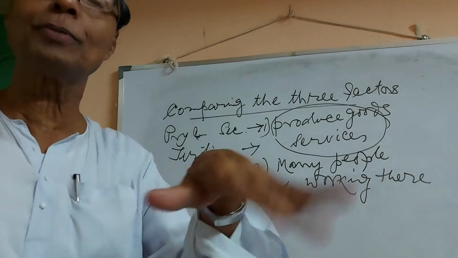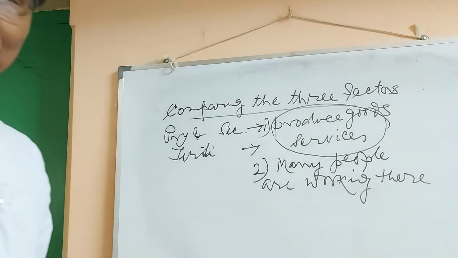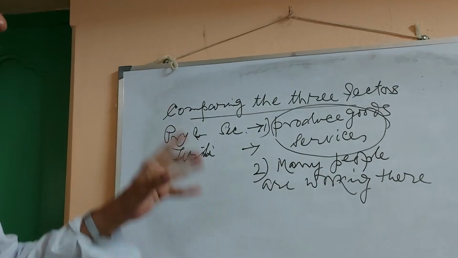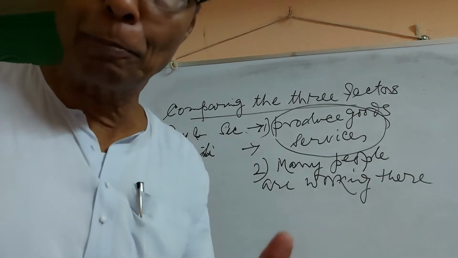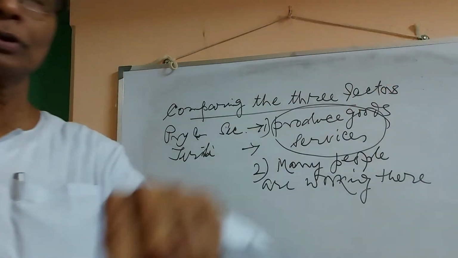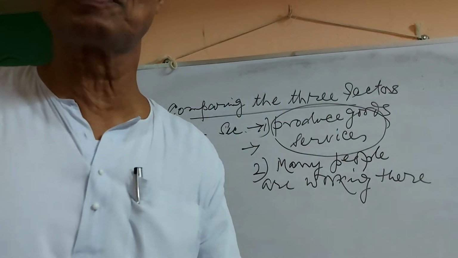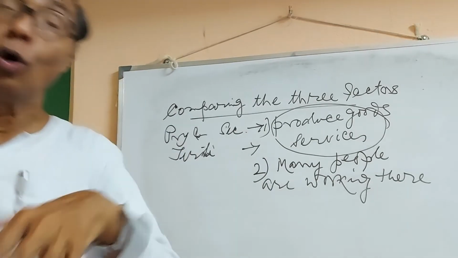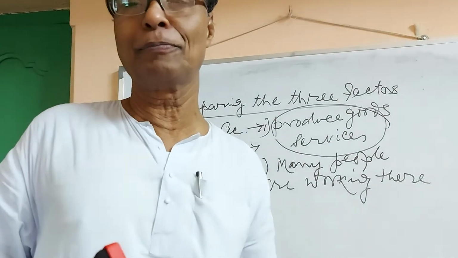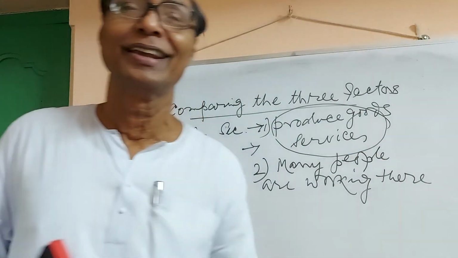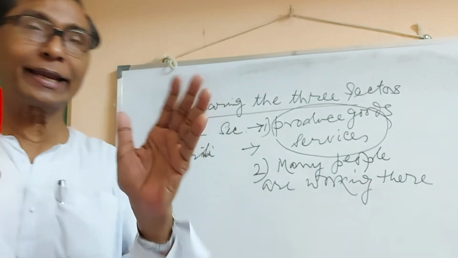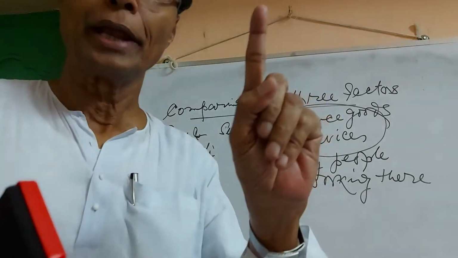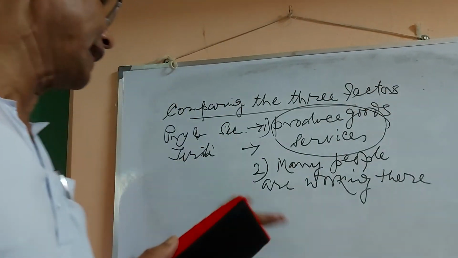Another thing is how many people are working there. The number of people working in the primary sector may be more than in the secondary sector, or it can also be that primary and secondary together employ fewer people than tertiary.